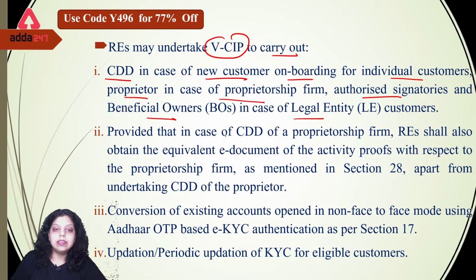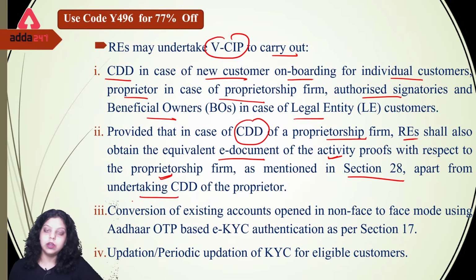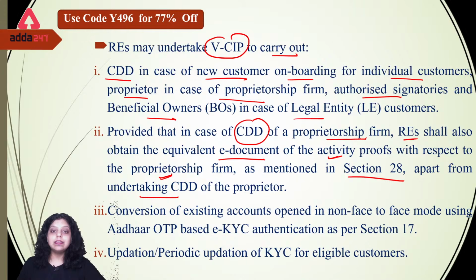Now, provided that in case of CDD of a proprietorship firm, regulated entities shall also obtain the equivalent e-document of the activity proofs with respect to the proprietorship firm, as mentioned under section 28, apart from undertaking CDD of the proprietor. So under the proprietorship firm, the regulated entity shall obtain the equivalent e-document. It means online documents which are the proof of the activity of this particular firm.